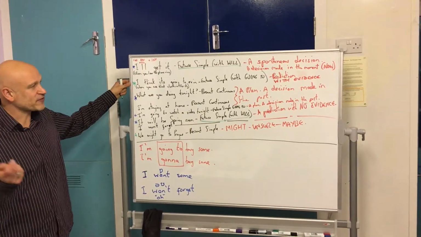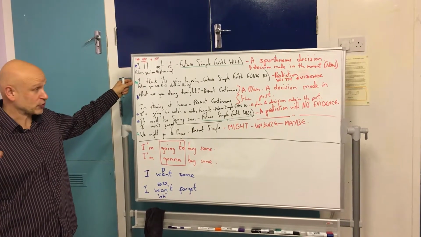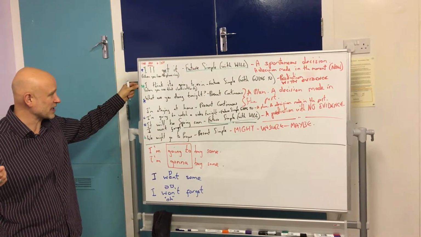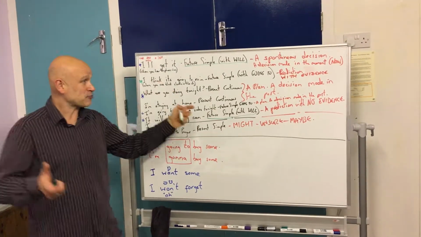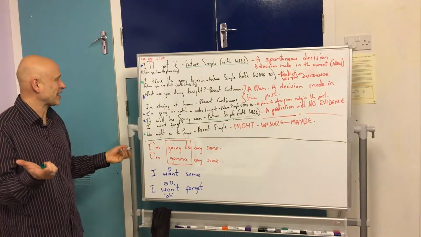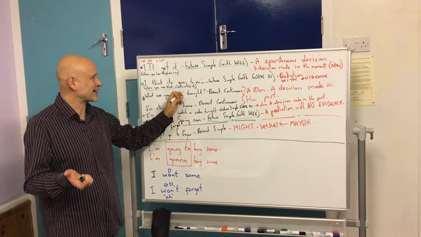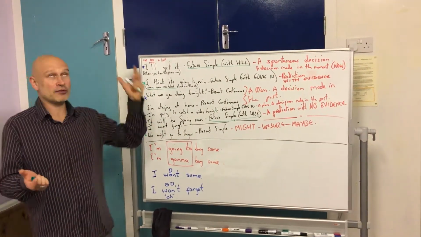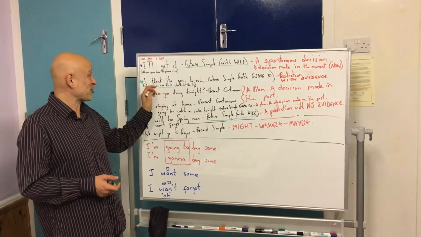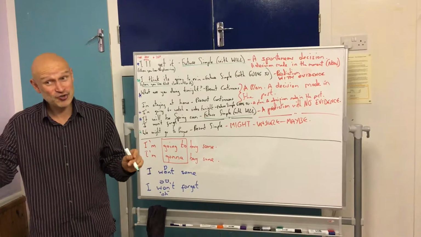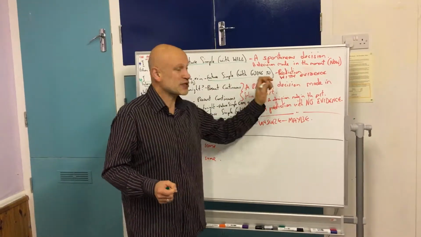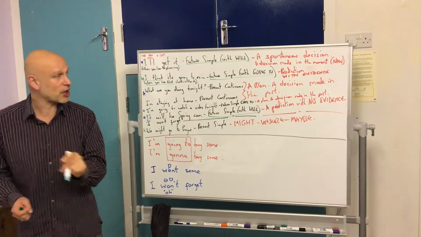Over here is the future simple with going to. We use that for a couple of reasons as well. One of the reasons is when we make a prediction, but we've got evidence. And the classic one here, you see really black clouds in the sky. You say, oh my gosh, I think it's going to rain. We still use I think, because still we're not 100% sure, but there's a lot of evidence. And that's one of the reasons we use the future simple with going to.